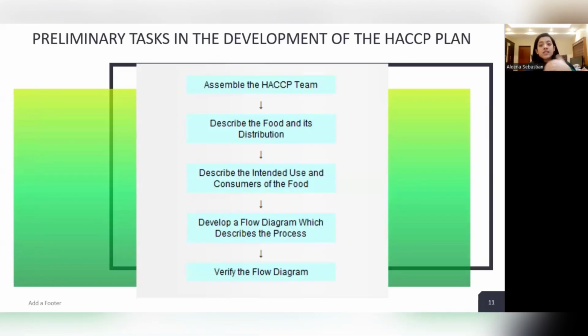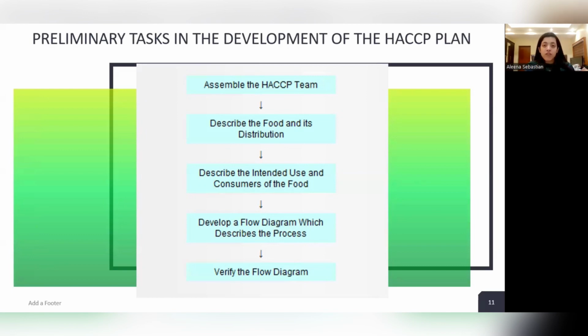But before the 7 steps, we have some preliminary tasks. What is this preliminary task? So we have 5 preliminary tasks before HACCP principles are to be done. That is, first one is assembling the HACCP team.